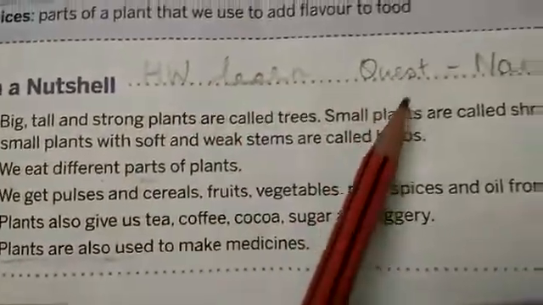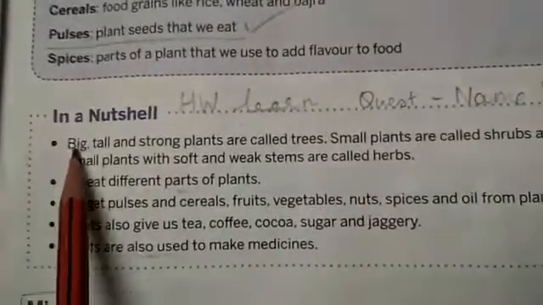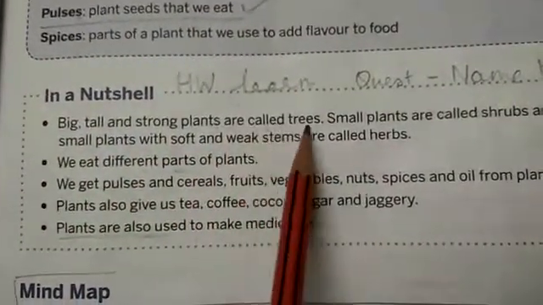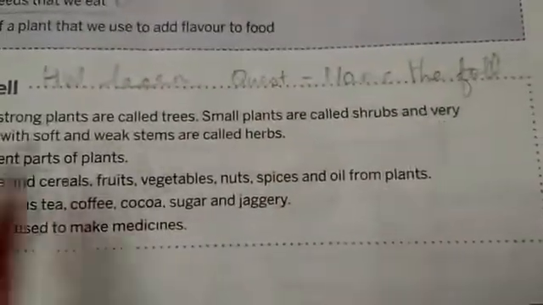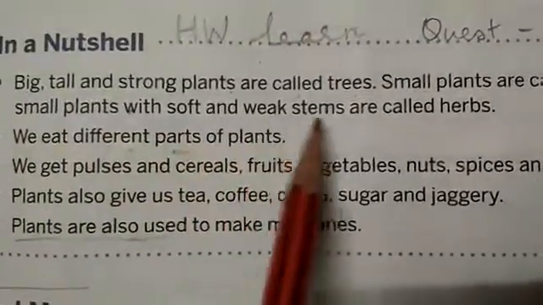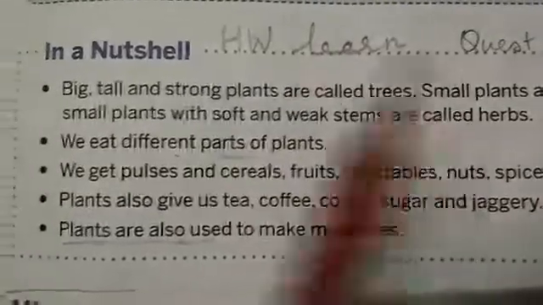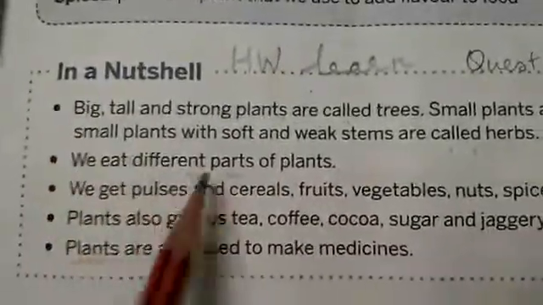Why? Because you will get a question, name the following. Big, tall, and strong plants are called trees. Some small plants are called shrubs, and very small plants with soft and weak stems are called herbs. So we eat different parts of a plant. You'll have to name them.